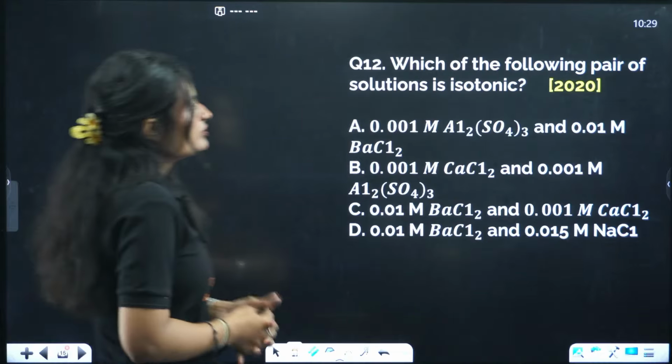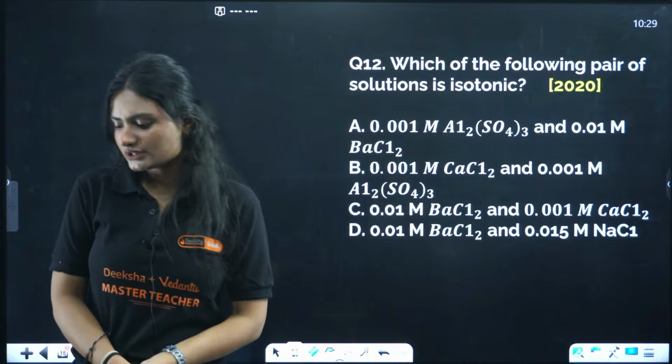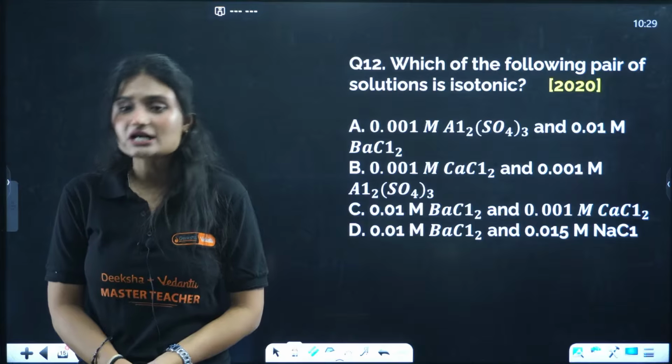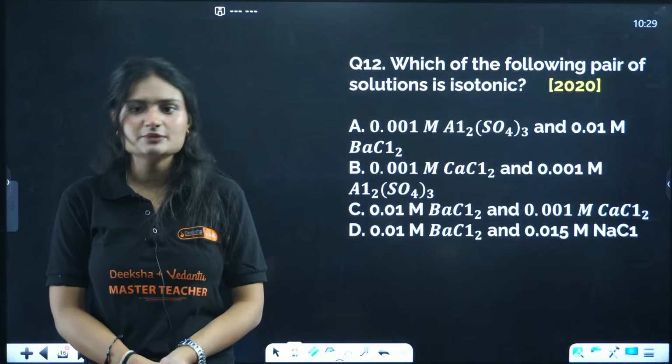Which of the following pair of solutions is isotonic? Now, isotonic solutions are those solutions which have the same osmotic pressure.